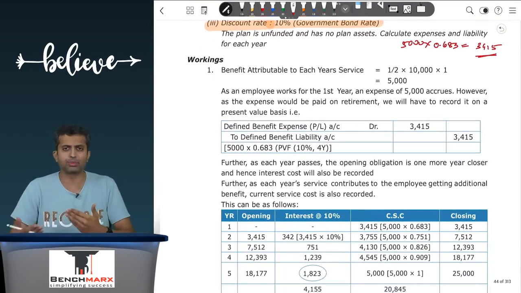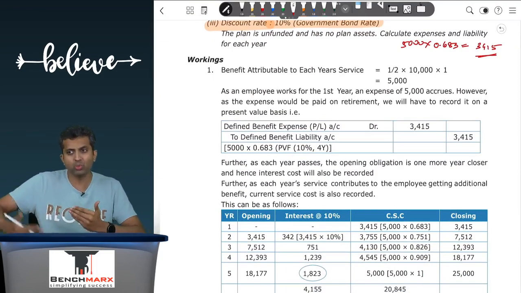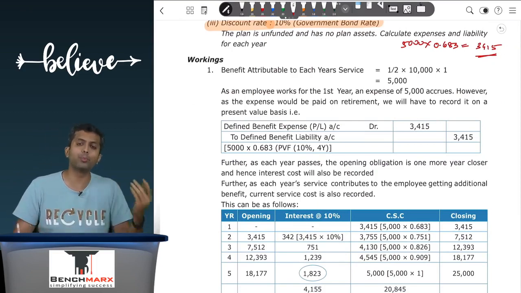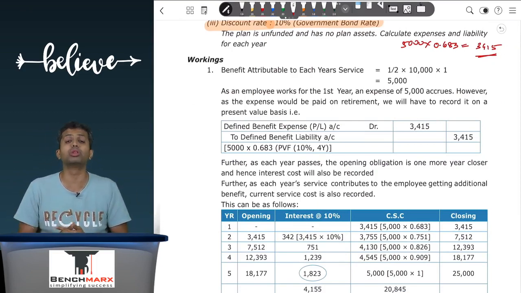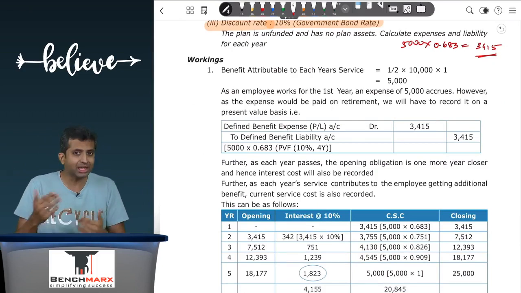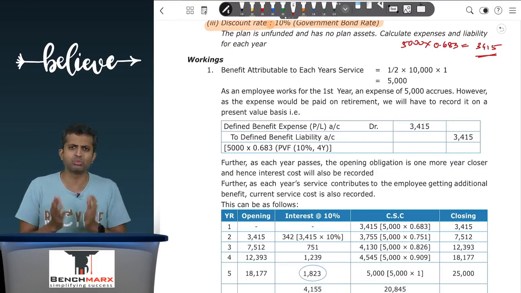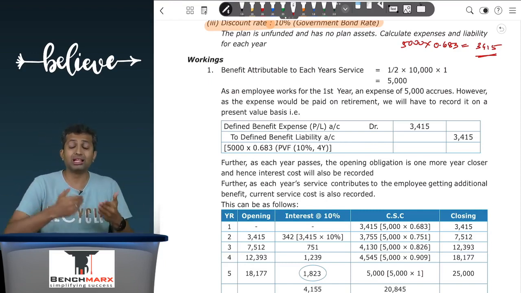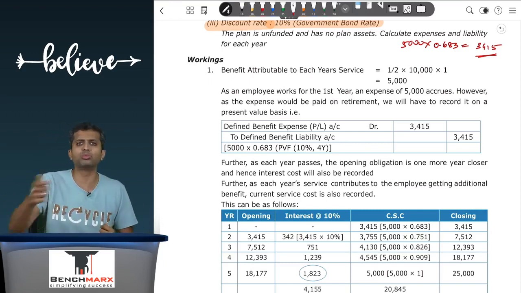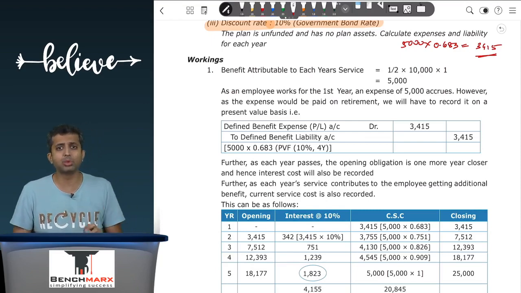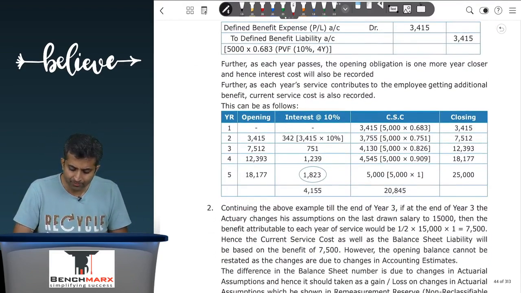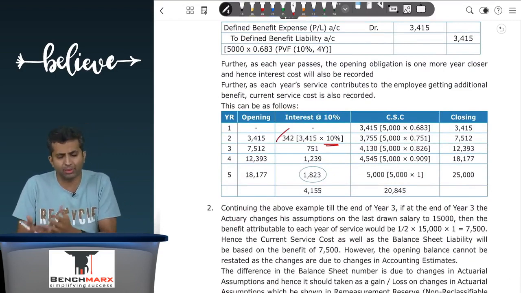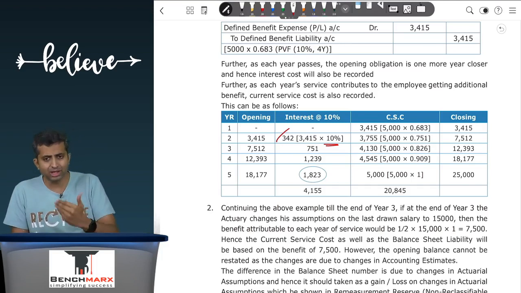Now, as each year passes, what will happen? As each year passes, one additional unit of service will be rendered. However, at the same time, the opening balance of the liability will now become one more year closer. And as a result, like unwinding of discount in provision for site restoration, we would say that at the beginning of the year, there is 3415. Irrespective of anything else, at the end of the year, that 3415 is now one more year closer. And hence, at the beginning, we will recognize interest cost. So 3415 into 10%, so that is 342 of interest cost. So this is again P&L account debit to liability. You are increasing the liability due to passage of time.